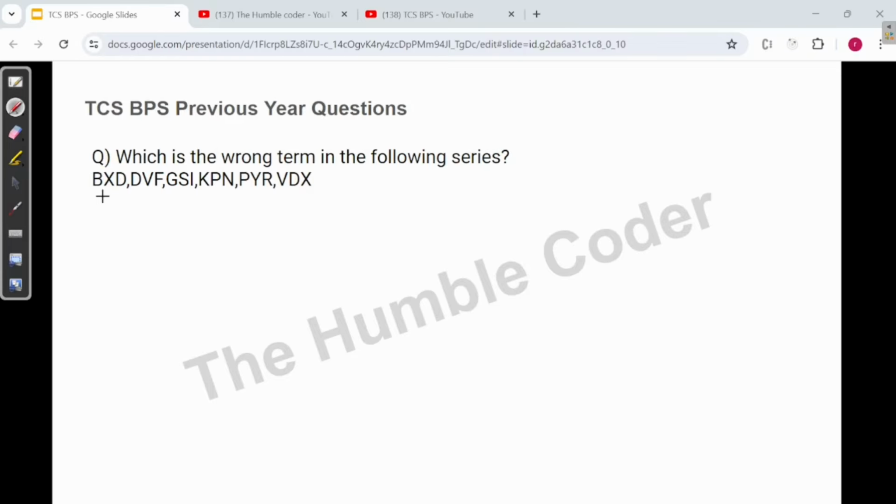So let us try to find out the sequence here. If you see B to D, it is a +2, then D to F is also +2, and G to I is also a +2. K to N, KPN, is not +2, but it is +3. PQR is +2 and VWX is also +2. So in this way all are +2, only this KPN is the +3 one. So that is why the answer for this is KPN, which is the wrong term in the series.